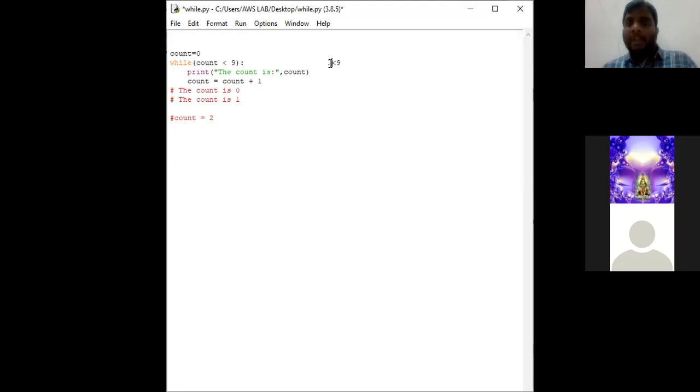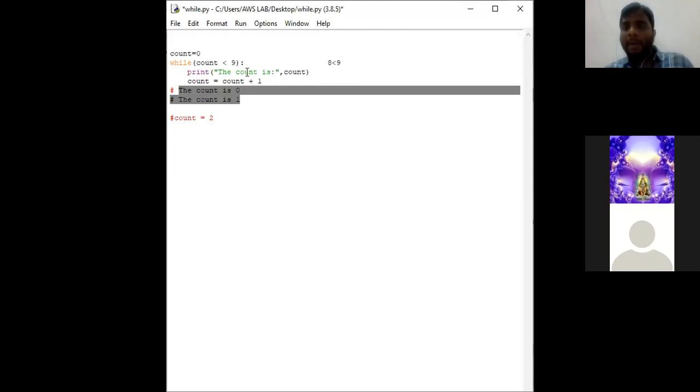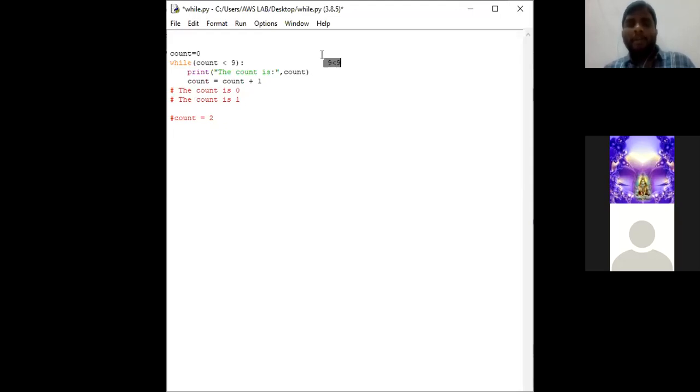So this particular condition will get satisfied up to 8 less than or equal to 9. So how many print statements do we get here? The count is 0, the count is 1, and so on. The print statements will be available in the output until the condition reaches 9 less than 9. Until then these statements keep repeating. Why? Because at this situation, the while condition is going to become false. 9 less than 9 is not true, is it? So when the while condition becomes false, the while loop will be exited.